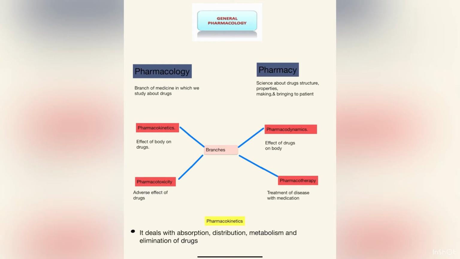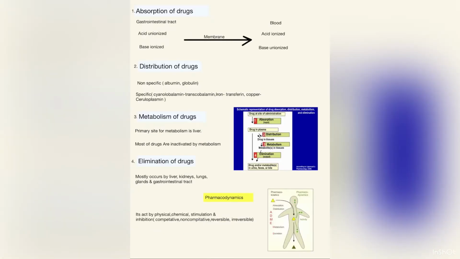Pharmacokinetics deals with the absorption, distribution, metabolism, and elimination of drugs. Now, I will start with absorption. Absorption of drug from the gastrointestinal tract to the blood. First, we take an acid in unionized form. When the acid in unionized form passes through the membrane, it is converted into the acid ionized form. And when a base in ionized form passes through the membrane, it becomes the base unionized form. This is the absorption of the drug.